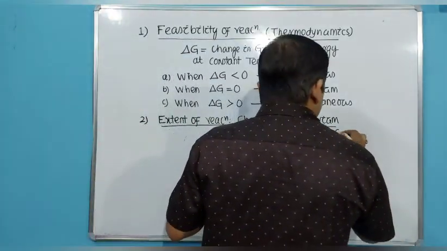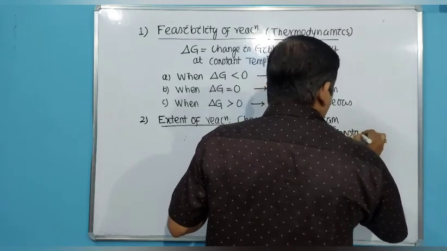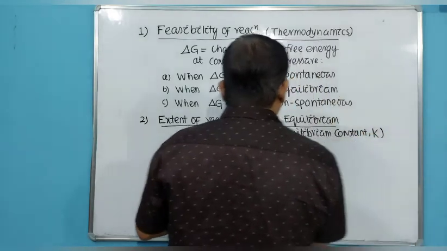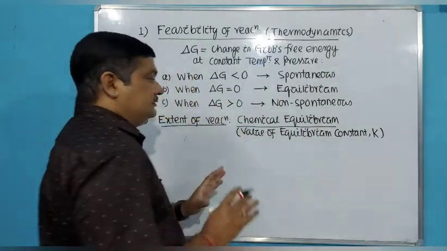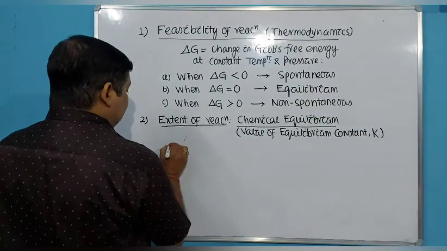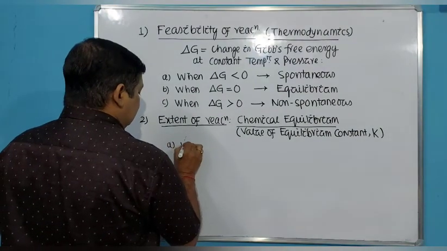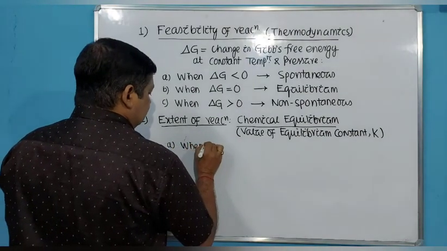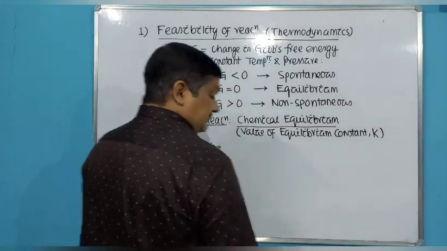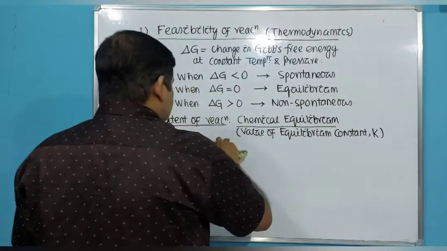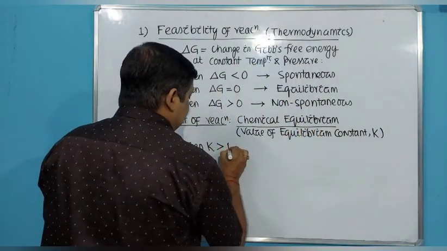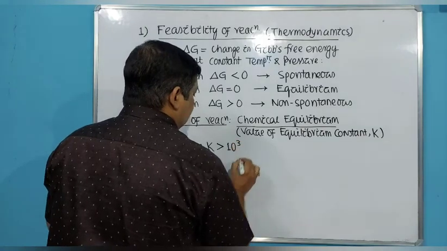From the value of the equilibrium constant K, capital K, we can predict the extent of a chemical reaction, which we have already discussed during the discussion of chemical equilibrium. Case A: when the K value is greater than 10 to the power 3,